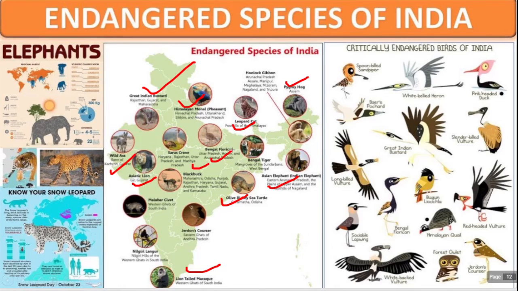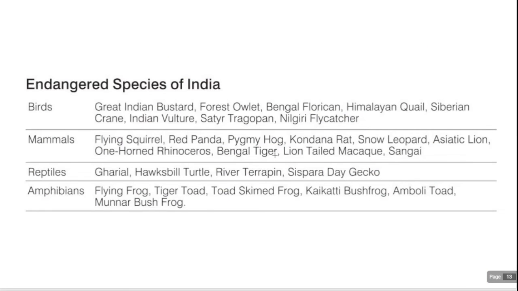And this is the endangered species of India like birds, mammals, reptiles and amphibians. So you can see these are the endangered species of India.